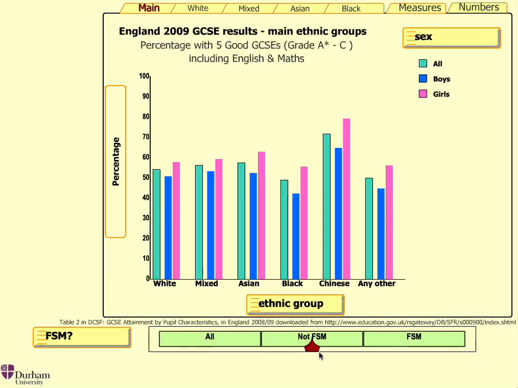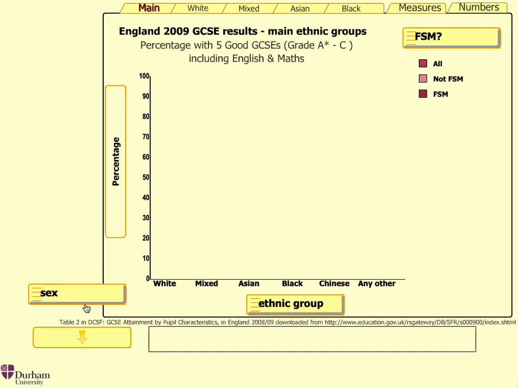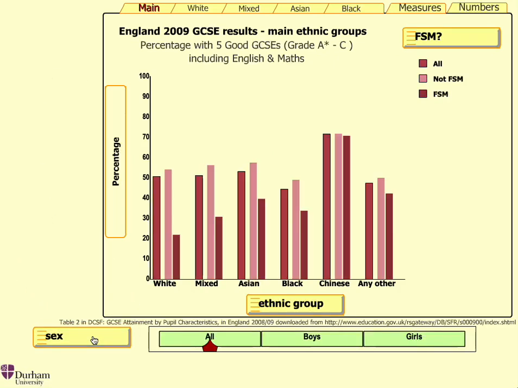If, for example, we think that this effect differs for boys and girls, we might not be able to see this so clearly with the charts as currently displayed. Fortunately, we're able to change the axes of these graphs to give us a sharper focus on any differences in which we are interested. Now we can look at the difference between those entitled to free school meals and those not, and see if that difference changes significantly as we move between boys and girls. And we can scan across each ethnic group to see if there's a variation in this effect.